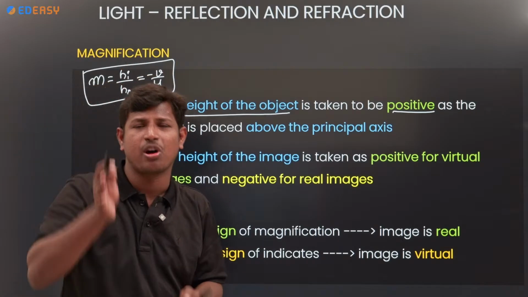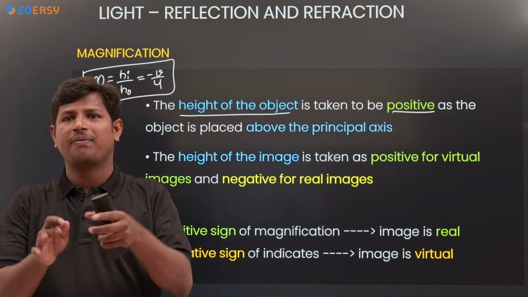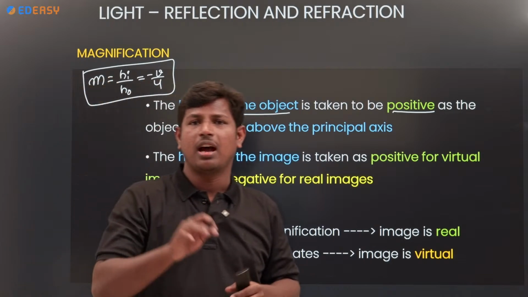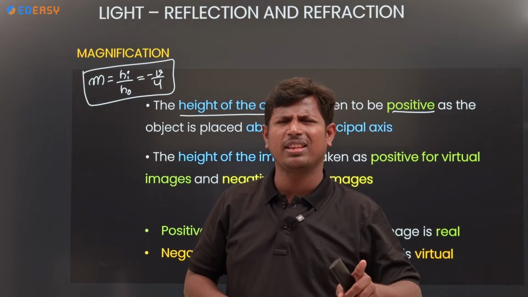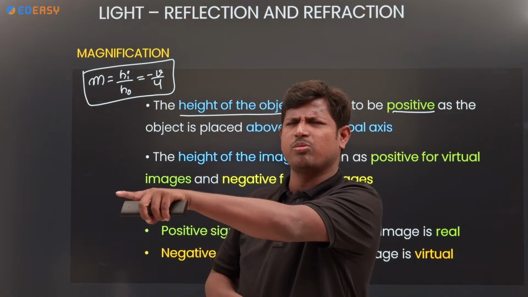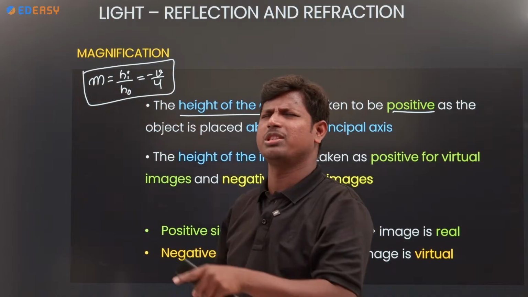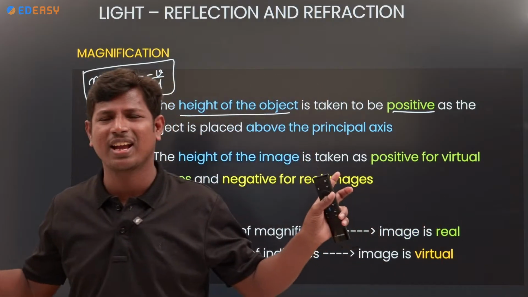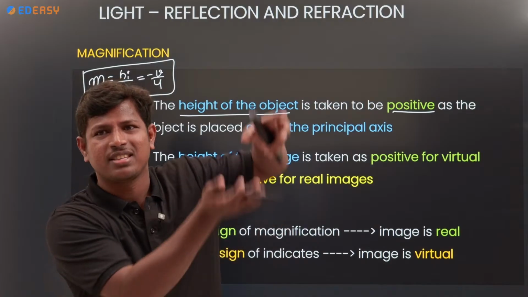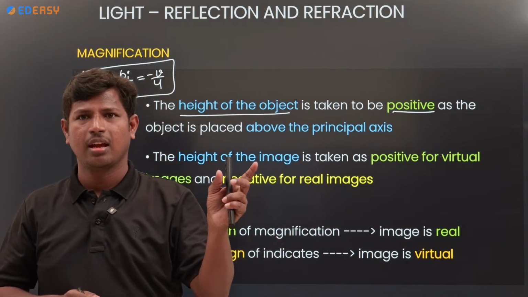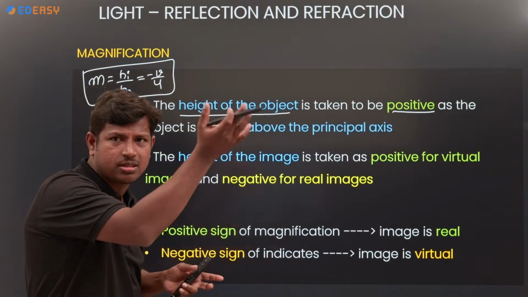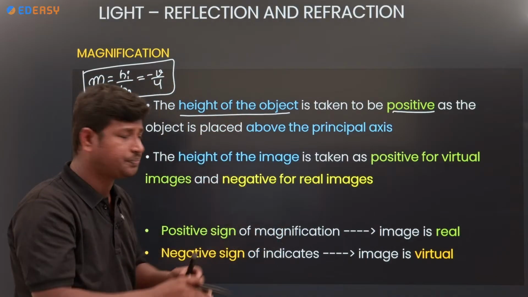Even in sleep, if anybody asks whether the object height is positive or negative, you have to check whether it is below or above the principal axis. Above positive, below negative. Remember this blindly.